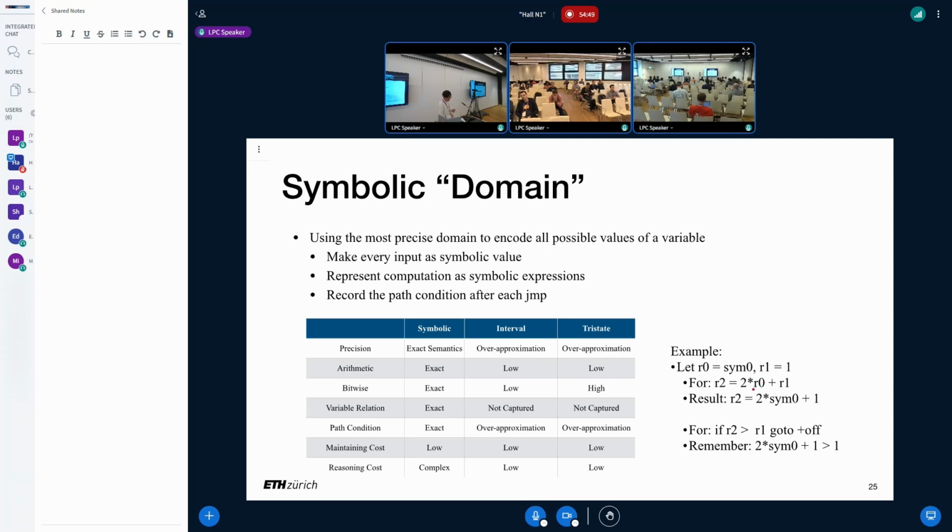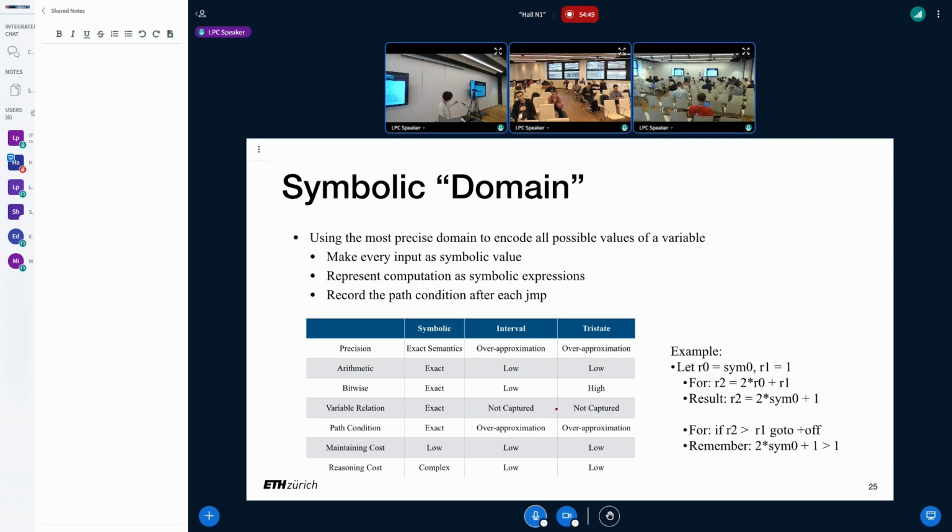For this computation, we use the equivalent expression, replacing each variable with its expression. Here we replace R0 with symbol 0, replace R1 with 1, and then we know R2 is bound to this value. And then for each branch condition, in the branch-taken path, we remember this information.